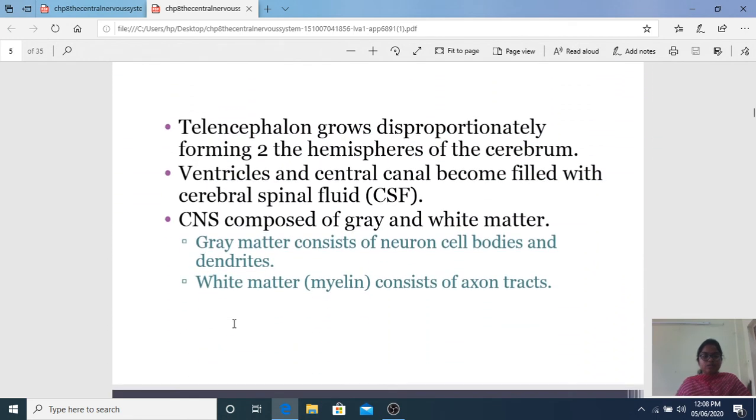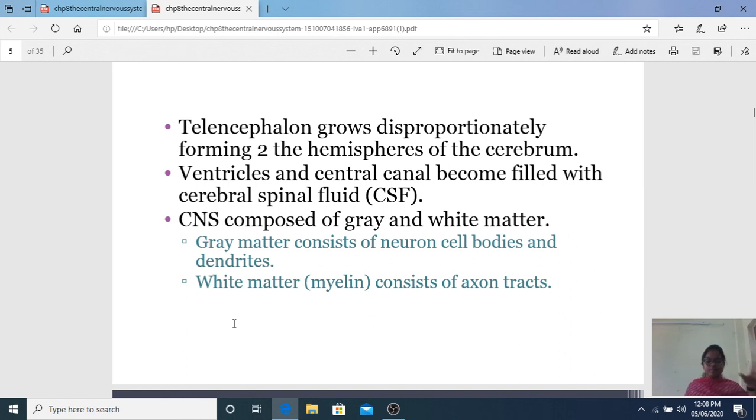Embryonic development, I told you, the telencephalon grows disproportionately, forming two cerebral hemispheres, which are filled with CSF. These are the lateral ventricles, and the lateral ventricles lead into the third ventricle. The third ventricle, through the aqueduct of Sylvius, enters the fourth ventricle, and like this the cranial cavity is formed.